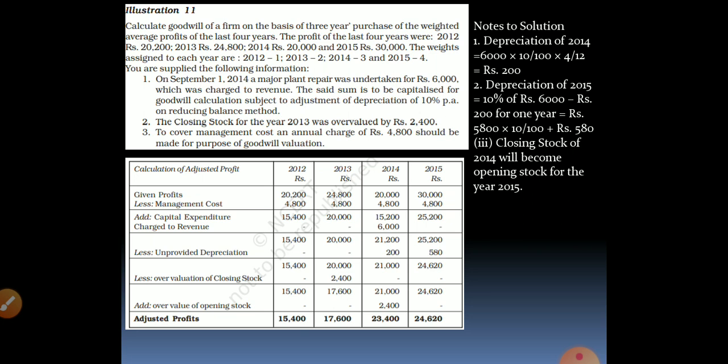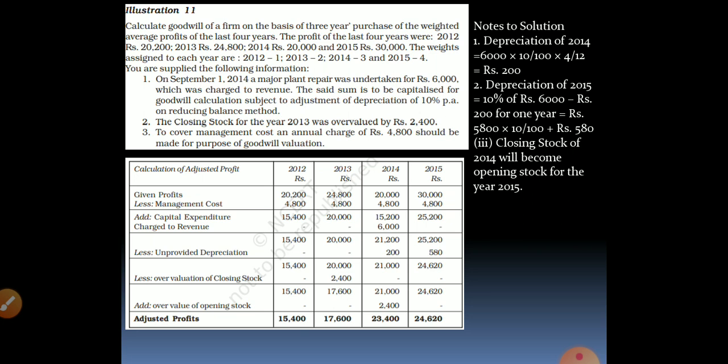That 6,000 rupees is added as the asset. So on 6,000 rupees, we have to calculate depreciation on written down value method for 2014 and 2015. That is what this first adjustment means. So your written down value method of depreciation, which is your 11th standard accountancy knowledge, is tested here.